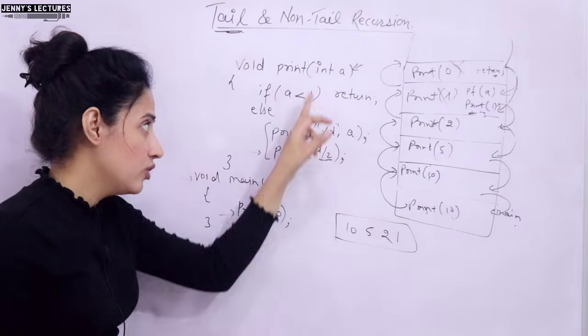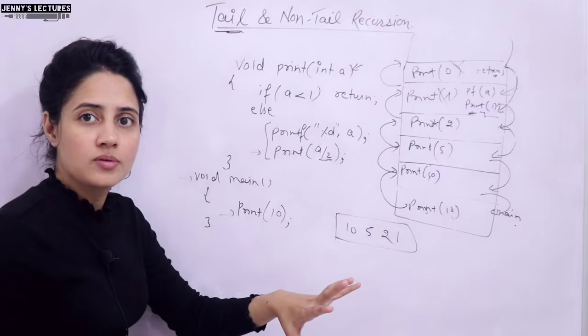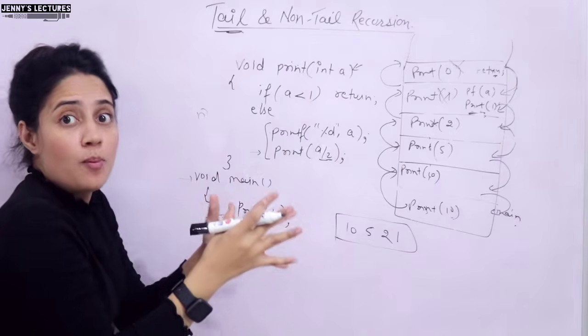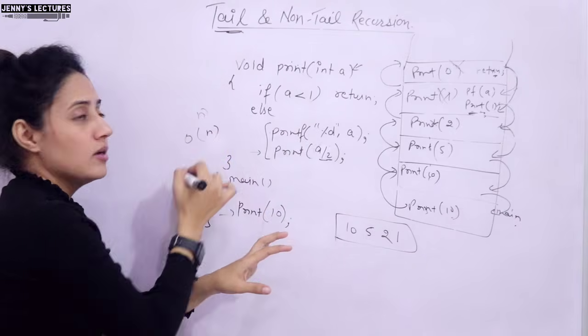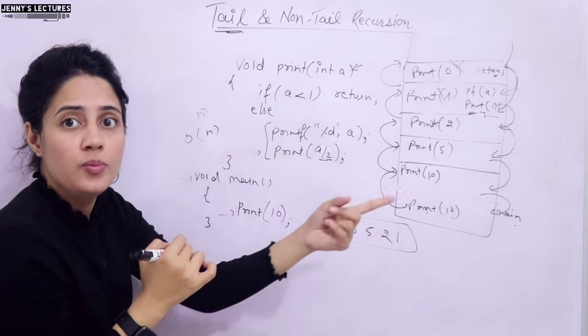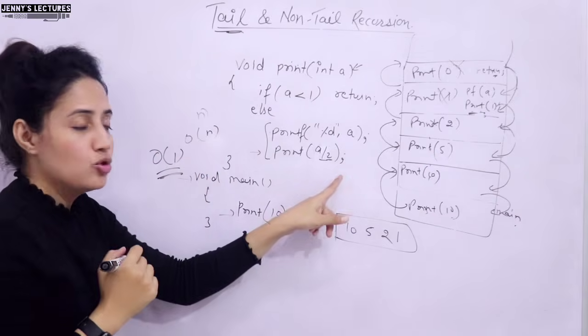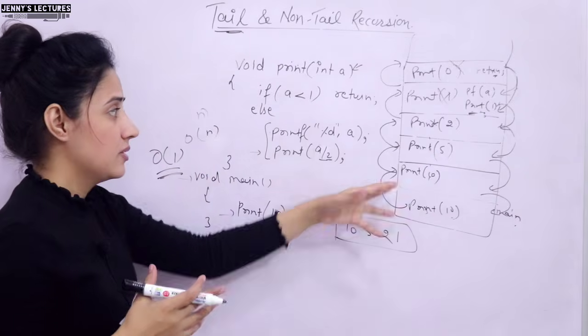So it is better to write this program using a loop, because see, time complexity would be the same, but space complexity in this case is order of n, but when you write this program in a loop, space complexity would be order of 1. So it is consuming more space. So why maintain this stack?